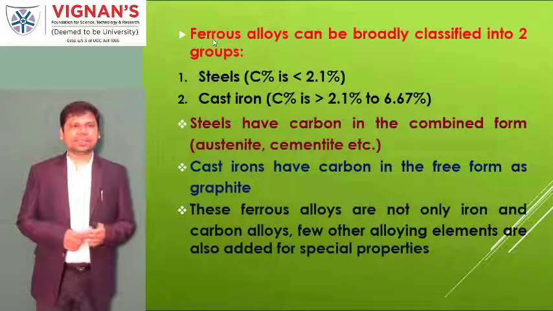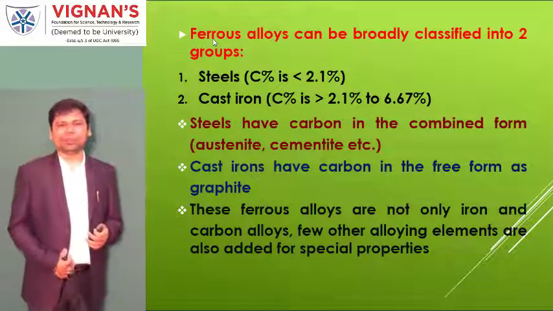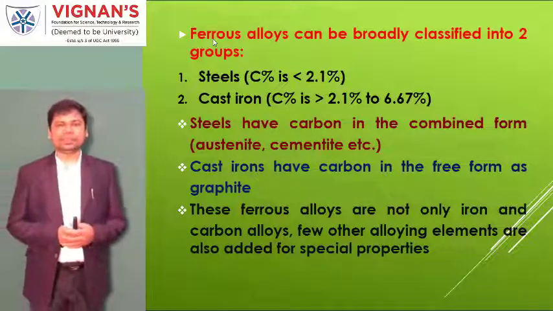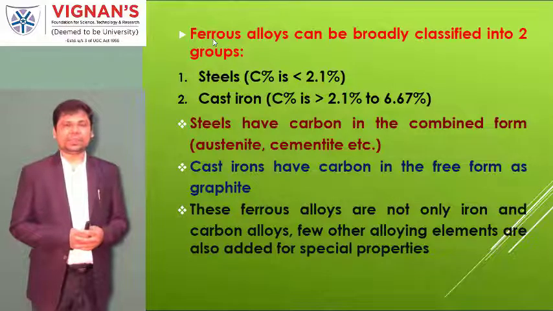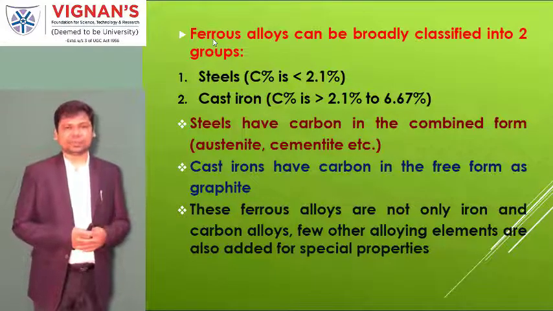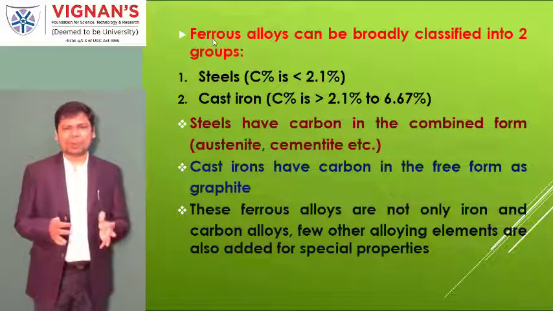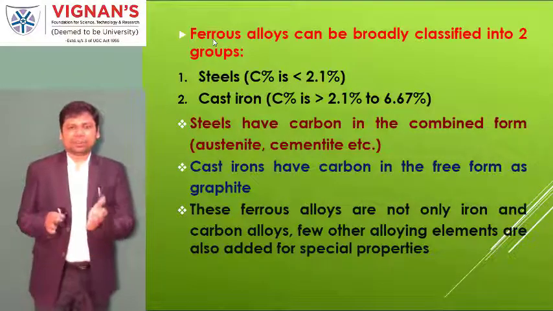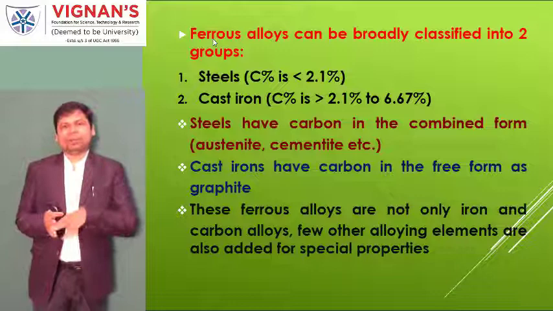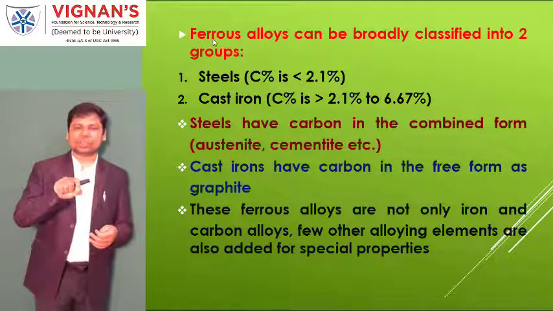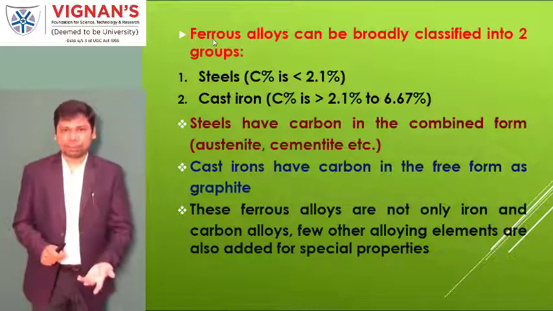Now, the steels have carbon in the combined form, which is called austenite and cementite. These are technical terms, and they are about the products. What are the products? How are they prepared? First, we take the iron ore and melt it, and we control it by adding a carbon percentage. Then the steels are developed.